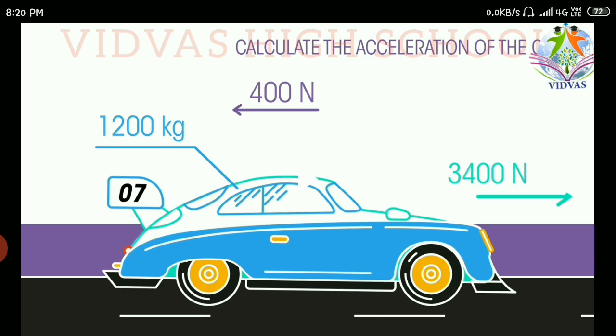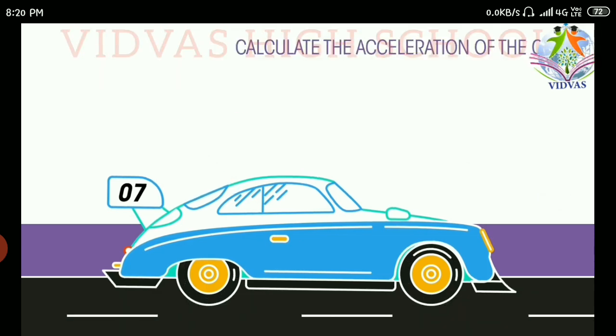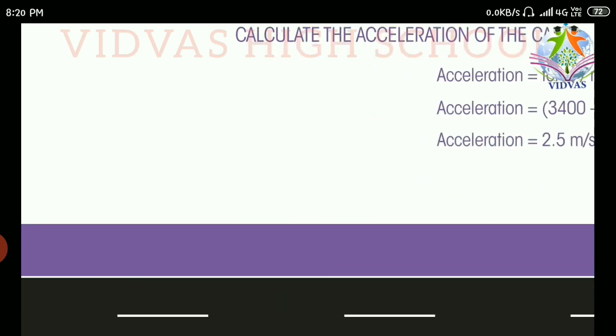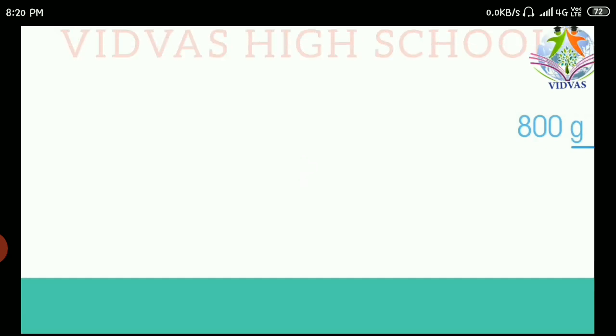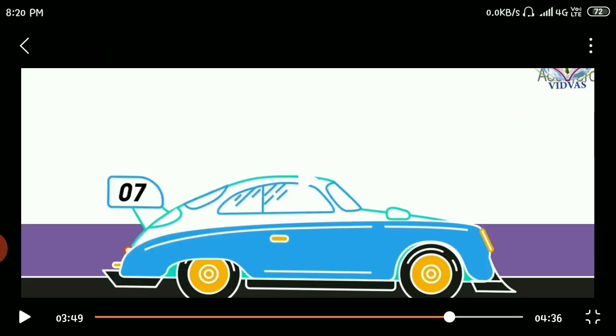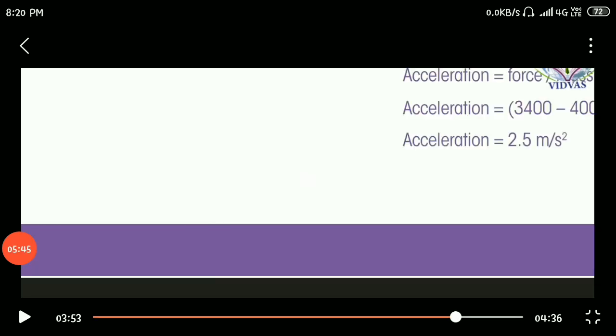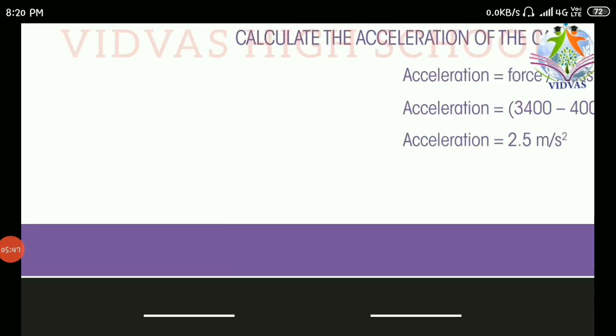We know the mass, we know the force, then how to calculate acceleration? By converting the formula, acceleration equal to force by mass, that is 3400 minus 400 divided by the mass, 1200 kgs. If you calculate, you are going to get the acceleration of 2.5 meters per second square.